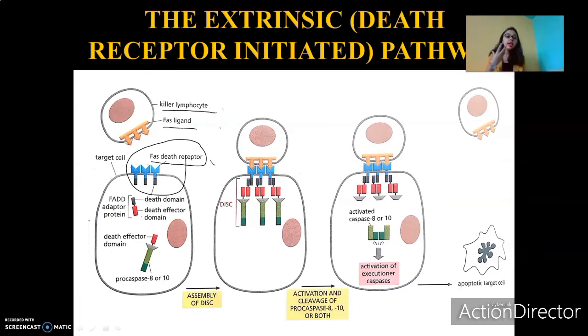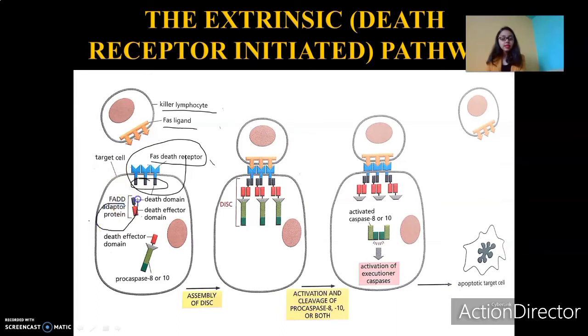What do you mean by homotrimers? It means they are made up of a similar type of proteins, 3 proteins of the same type, 3 identical units of polypeptides. That's called homotrimers. Now what happens when the FAS ligand binds to the FAS death receptor? The cytosolic tail is the tail which is present towards the cytoplasm of the cell. It recruits adapter proteins. In the previous slide, I told you what recruitment is, like hiring. So the cytosolic tail hires the adapter proteins.